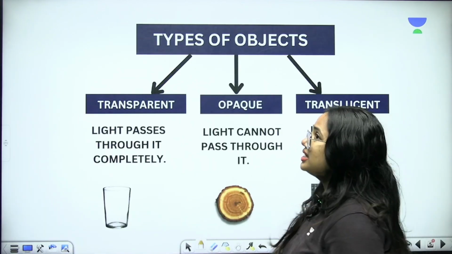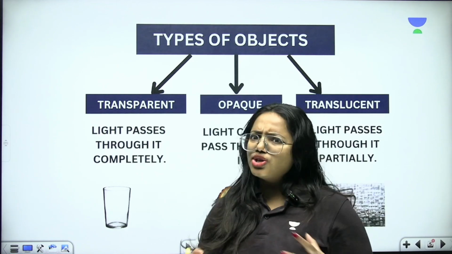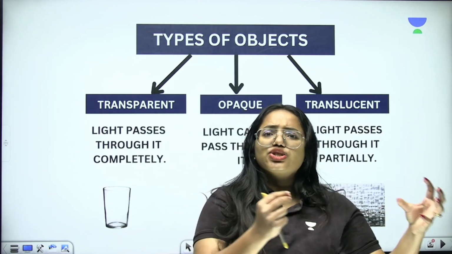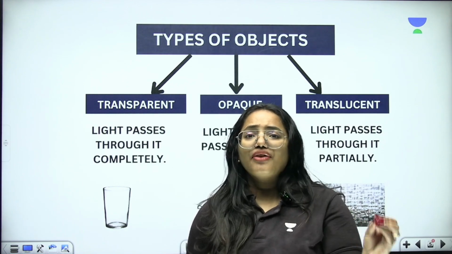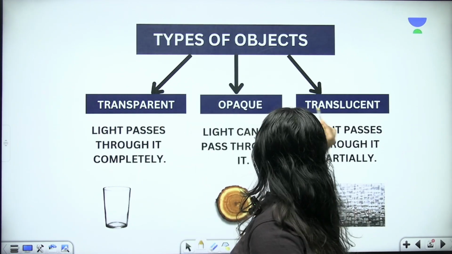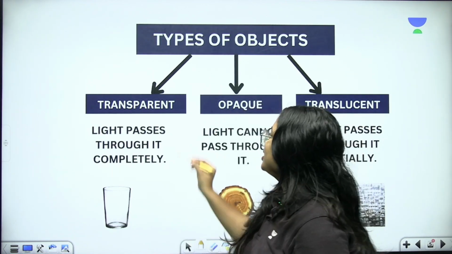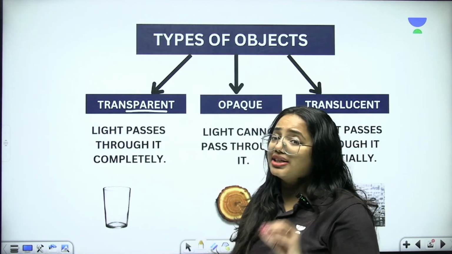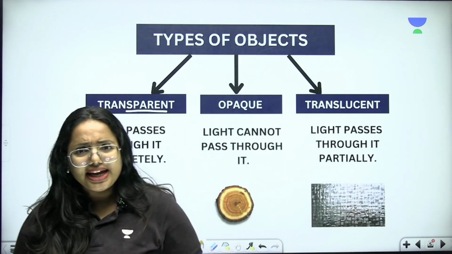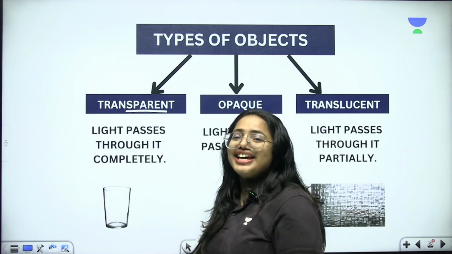Look at this. This is all about the types of objects. When you talk about types of objects, based on how light travels through these objects, we have categorized them into three: transparent, opaque, and translucent objects. So let's learn this one by one. The very first one is the transparent object. Transparent means it can make the light pass through it completely.